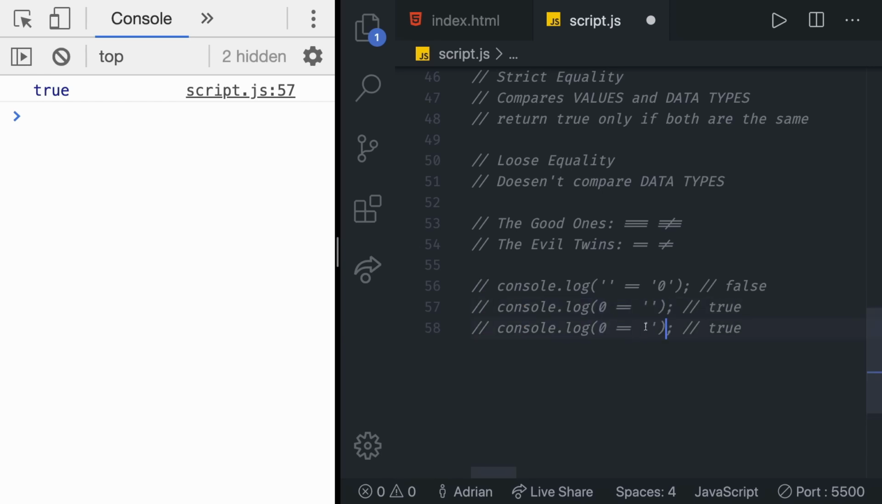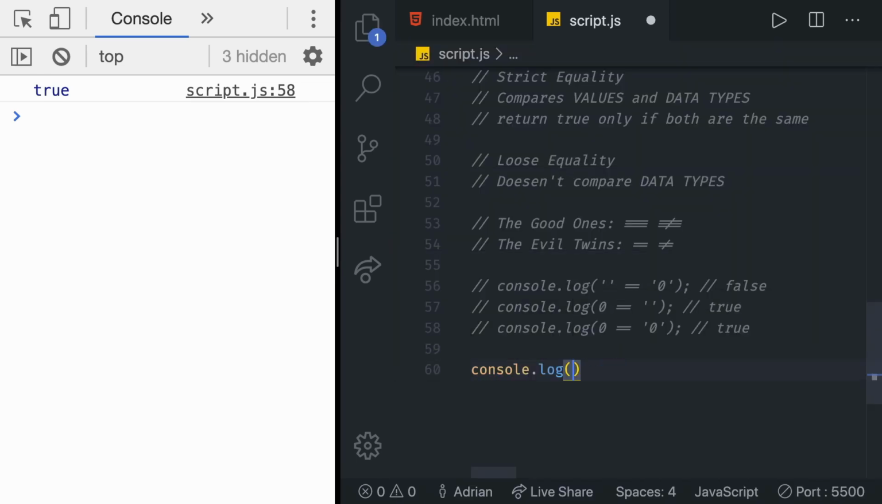So let's do console log, and then 0 is going to be equal to a string of 0. Again, with loose equality, let's test it out. We should get true. Yeah, we do get true. Also weird, shouldn't happen. Let's test a few more examples.